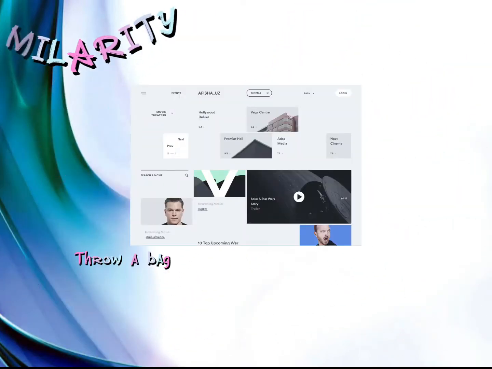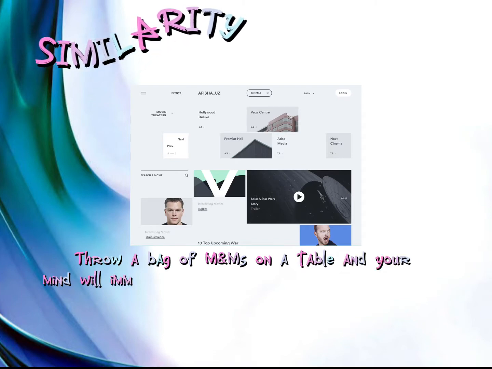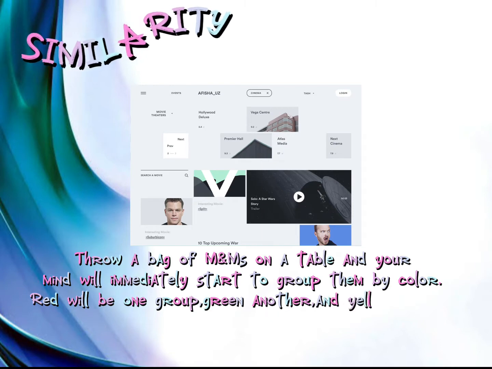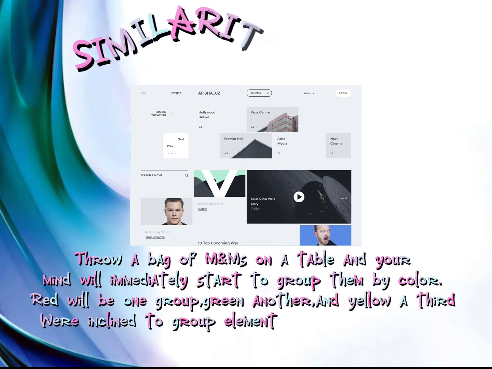Similarity. Throw a bag of M&Ms on a table and your mind will immediately start to group them by color. Red will be one group, green another, and yellow a third. We're inclined to group elements that look like each other.